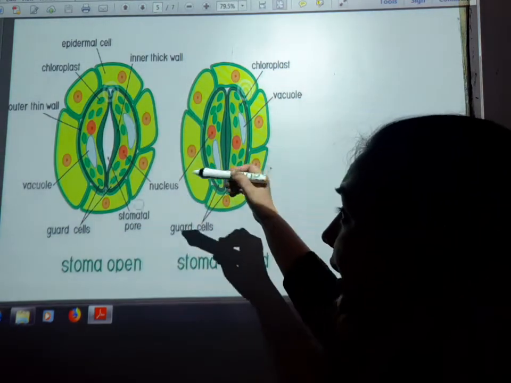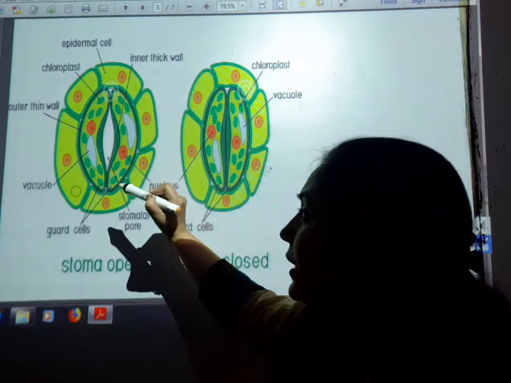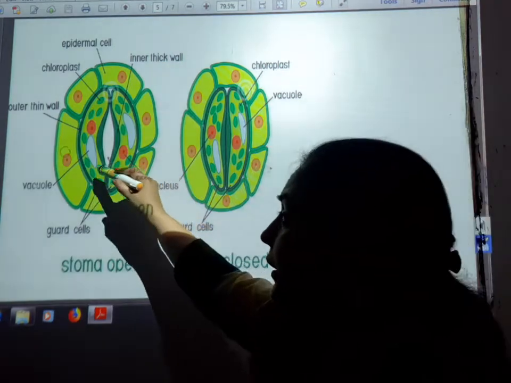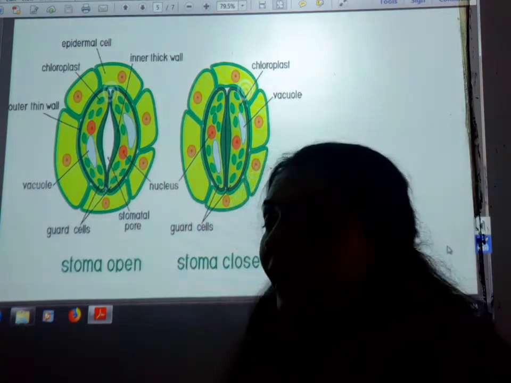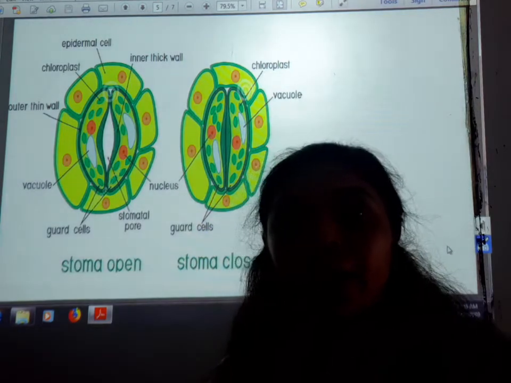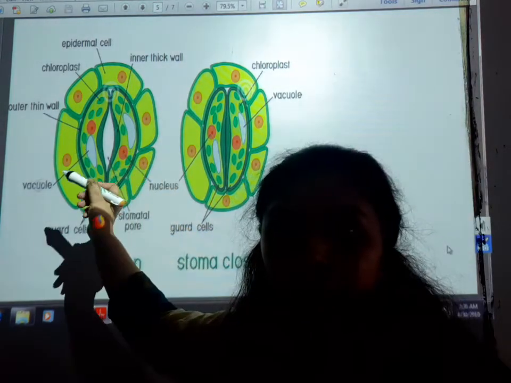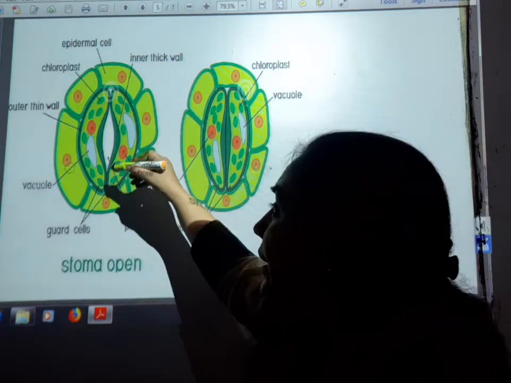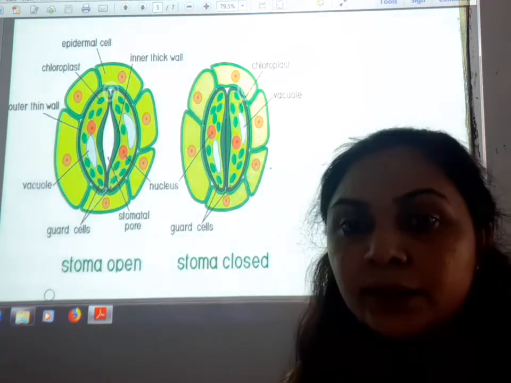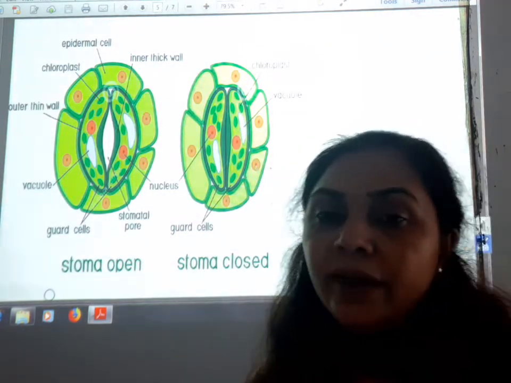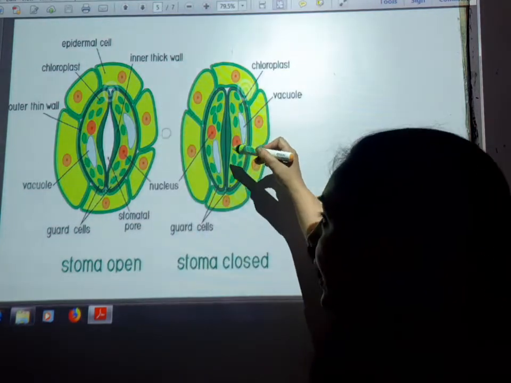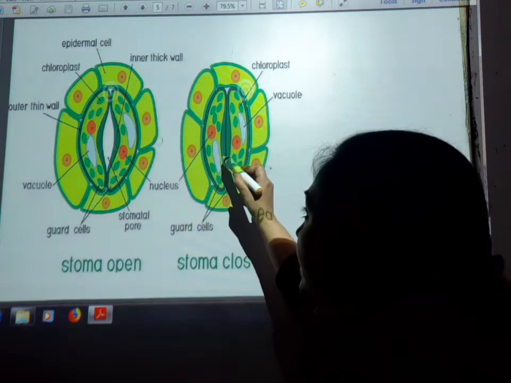Students, when these guard cells take in water, they swell up, and after swelling the stomata open. The air and water enter inside the leaves, and after the synthesis of food, the waste products come outside through the stomatal pore.